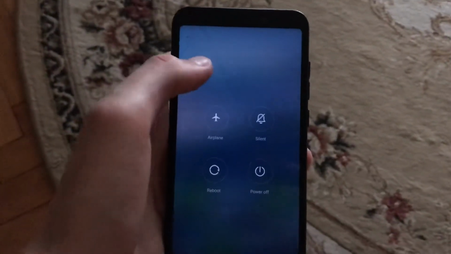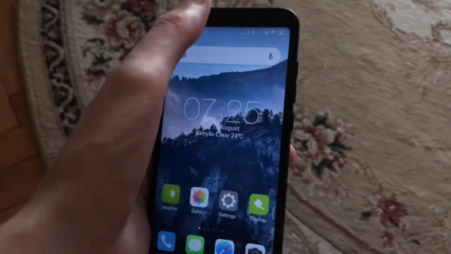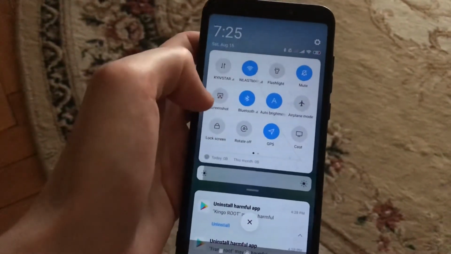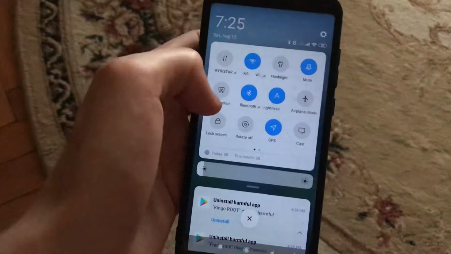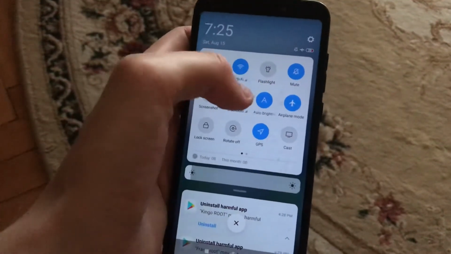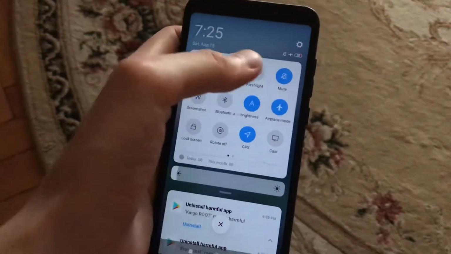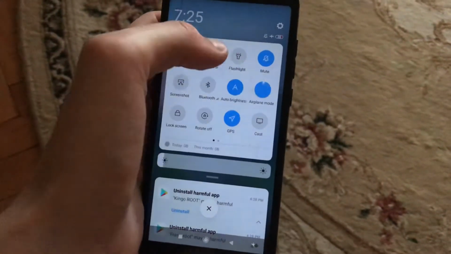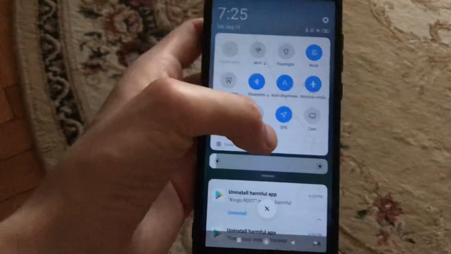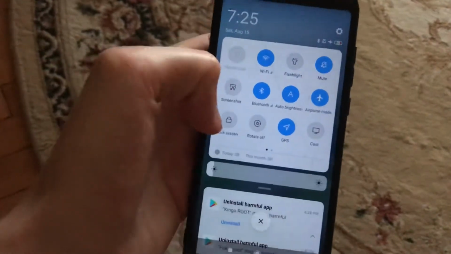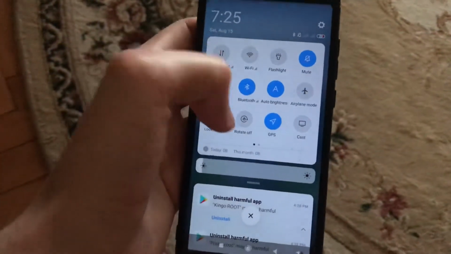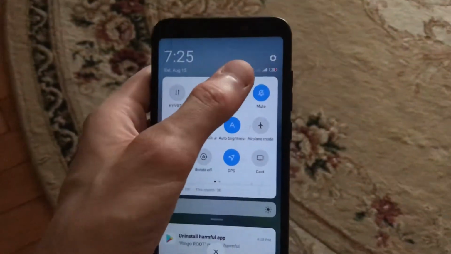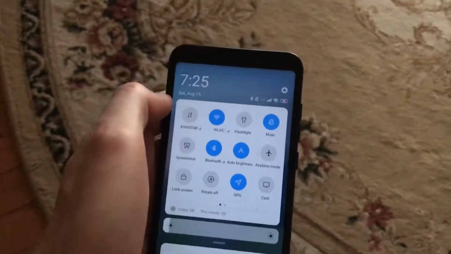Another thing you can also try is to turn on airplane mode and just turn it off. Just click on airplane mode and turn it off. In some situations it helps. So this is a way how you can try to exit from your headphone mode.